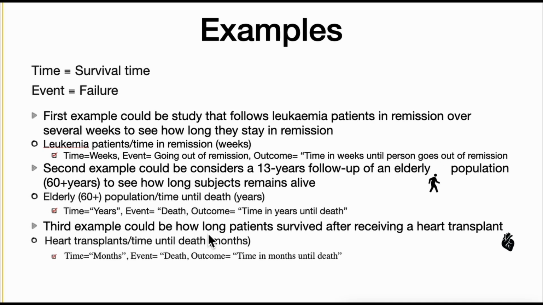The third example could be how long patients survived after receiving a heart transplant. Here also we are checking how long patients survived. It means your event is death and your time is in months, and your outcome variable of interest would be time in months until death after receiving a heart transplant, because we are following up the subjects from the heart transplant until they died. I hope this is clear and it helps you. Let's meet in the next session, where we'll be discussing what is censored data in survival analysis.